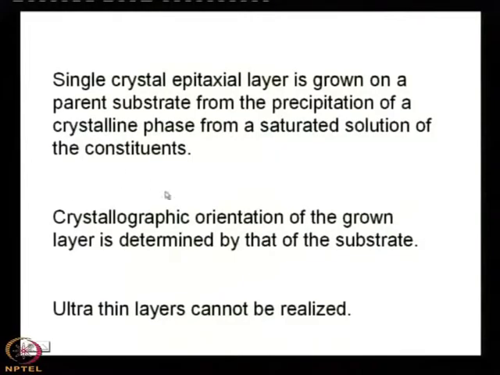In this technique, a single crystal epitaxial layer is grown on a parent substrate from the precipitation of a crystallized phase from a saturated solution of the constituents. That is a very important term: the saturated solution of the constituents.